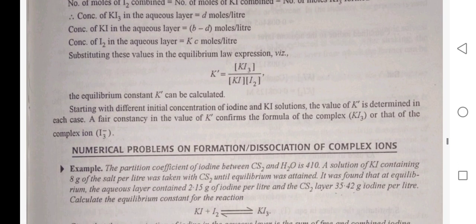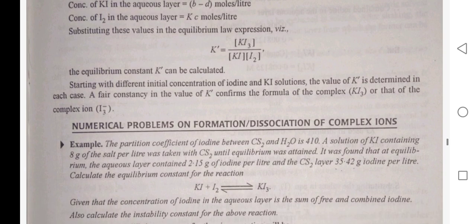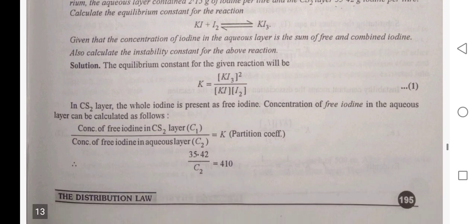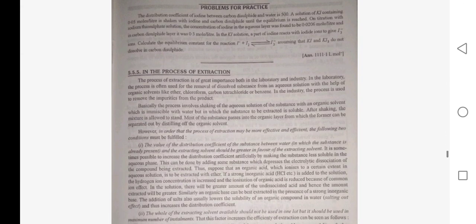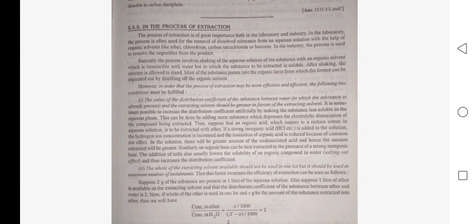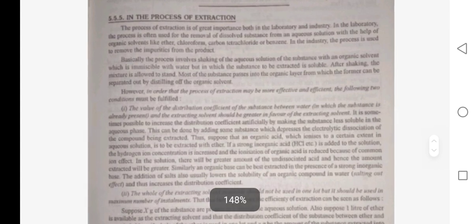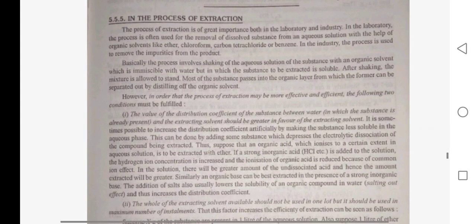Starting with the different initial concentrations of iodine and KI solution, the value of K dash is determined in each case. If we get a constant value of K, it confirms the formula of the complex KI3, or that of the complex ion I3-. Now, the process of extraction. The process of extraction is important both in the laboratory and in industry.